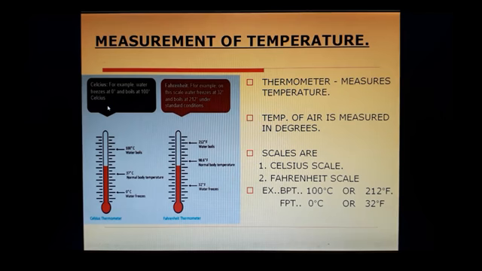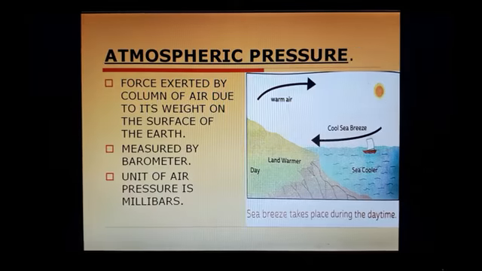Remember, in Celsius the freezing point is 0 degrees and the boiling point is 100 degrees. In Fahrenheit, the freezing point is 32 degrees, and 212 degrees is the boiling point of water.